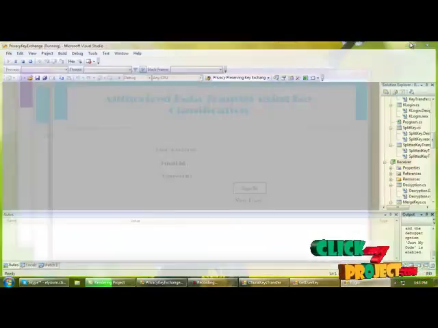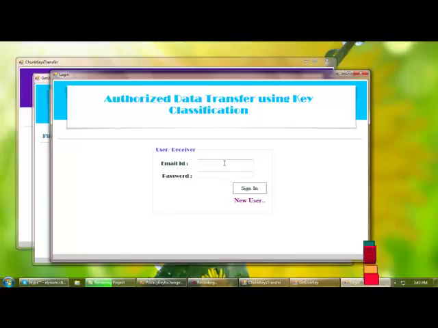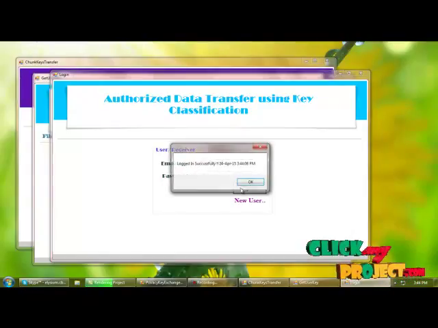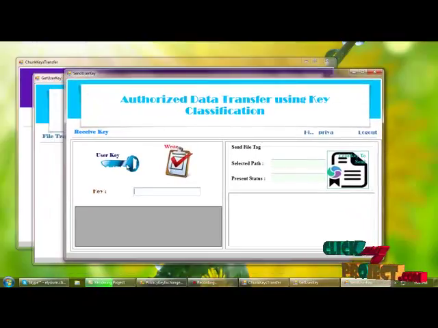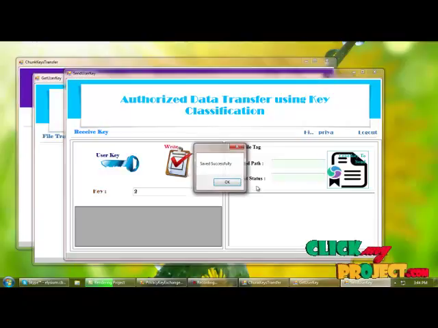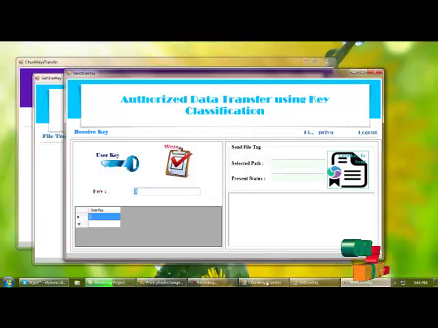And this is the page of receiver. I am logging in, providing username and password. If the user is not registered, we can register by the user form. I am getting the user key and writing the user key into the database. I am loading the key.